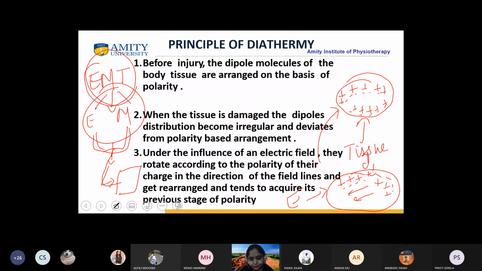Tell me. No, ma'am. It won't happen. And if that contraction doesn't happen, what will happen? The receptors, that is the deep receptors, that is the muscle spindle receptors, they will get affected. Once they get affected, they will have an effect on the superficial receptors, that is the pain causing receptors, that is the nociceptors. Is it clear to everybody now? Yes, ma'am. Preeti, is it clear? Anisha, Alfia, Astha. Astha, I have not heard anything from you yet.